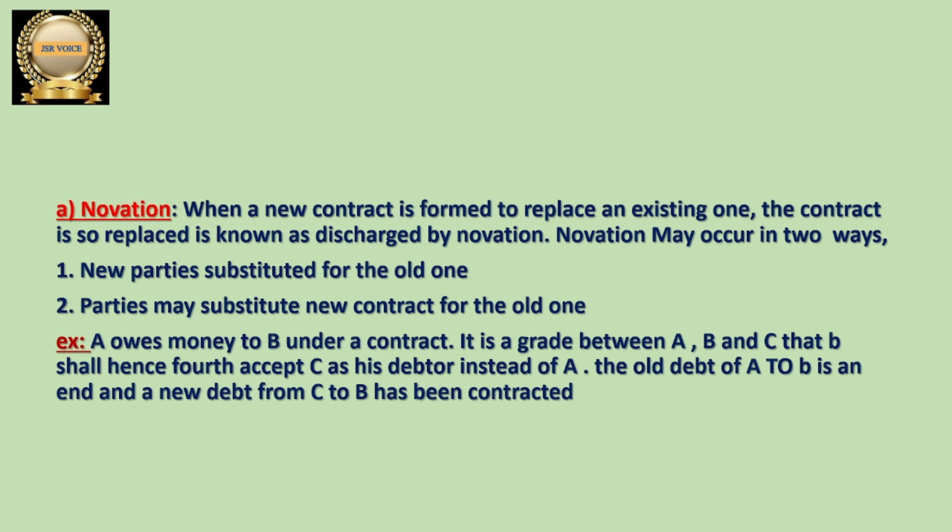So the new contract is between B and C. The old contract was between A and B. In the place of the old one, a new contract is formed, but in the new contract the parties are going to change. Instead of A, C is going to pay money. So this is a novation, discharge of contract by novation. Let us go and discuss the next one.